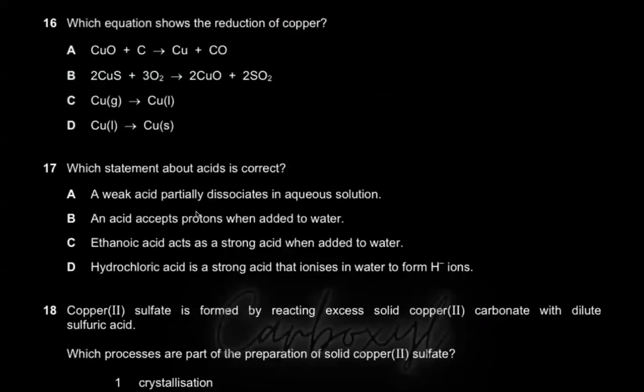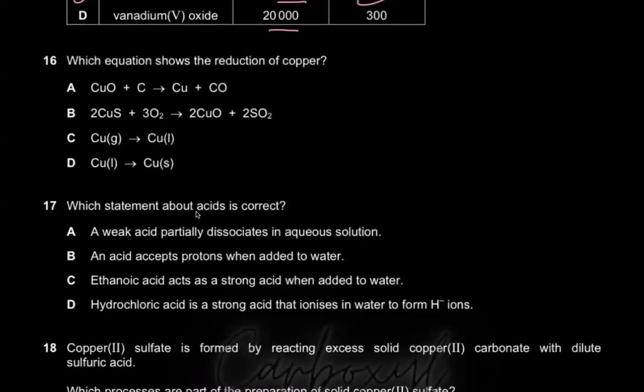Which equation shows the reduction of copper? If you want to check the reduction of copper, there must be a decrease in oxidation state. Copper is +2 here, but here it's 0. So it goes from +2 to 0, there's a decrease in the oxidation state of copper, and therefore A must be the correct option.